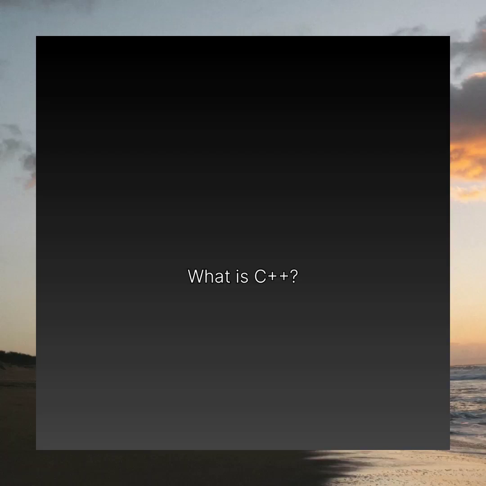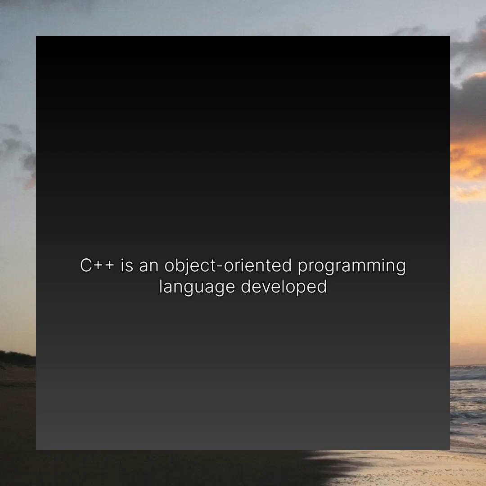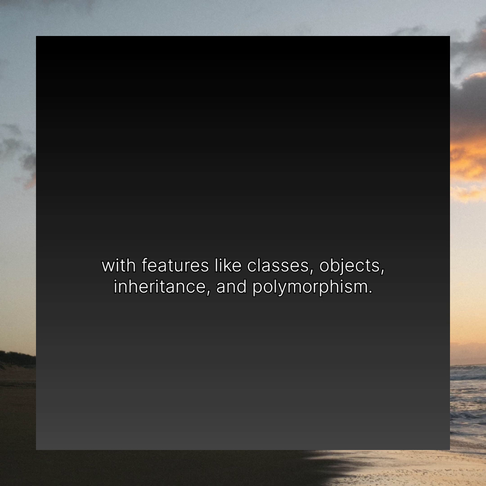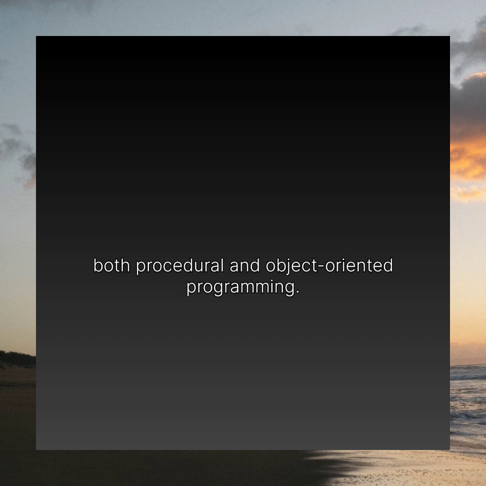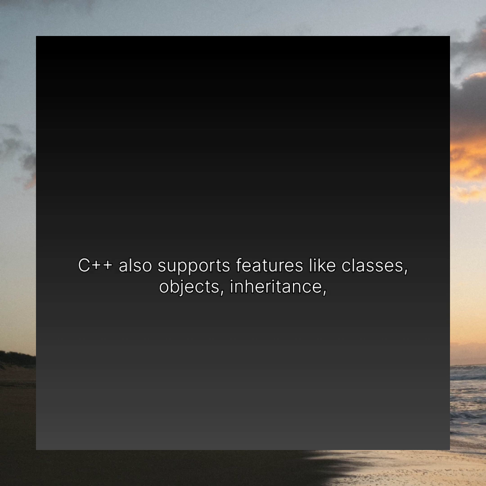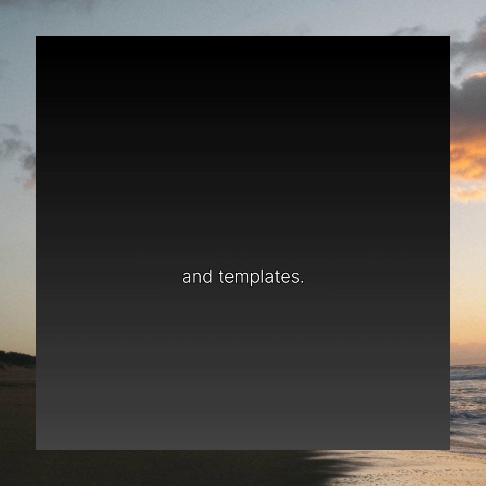1. What is C++? C++ is an object-oriented programming language developed by Bjarne Stroustrup. It is an extension of the C language with features like classes, objects, inheritance, and polymorphism. 2. What is the difference between C and C++? C is a procedural language, while C++ supports both procedural and object-oriented programming. C++ also supports features like classes, objects, inheritance, and templates.